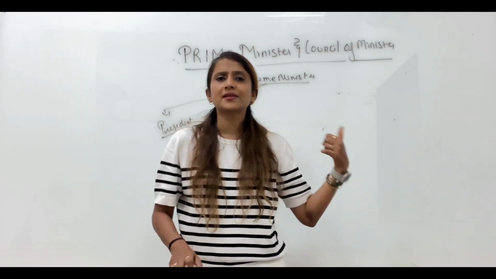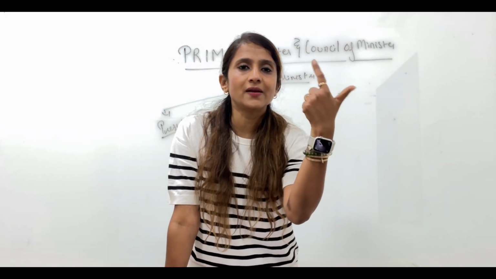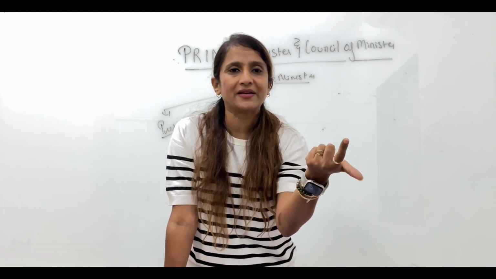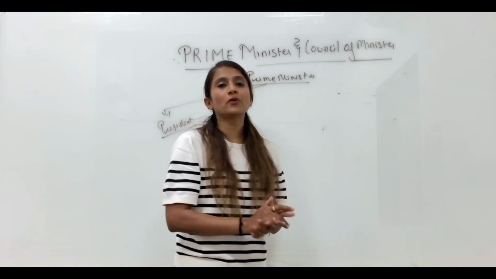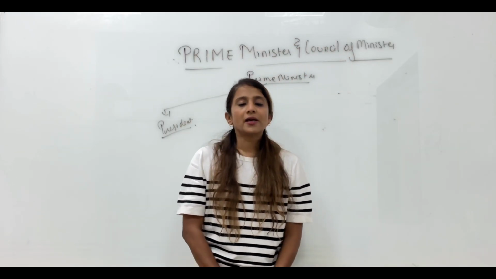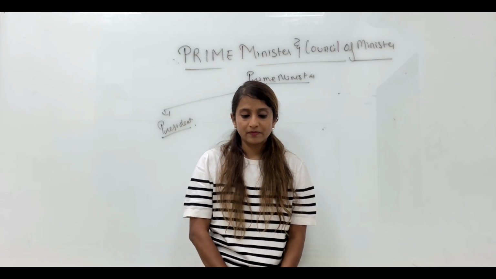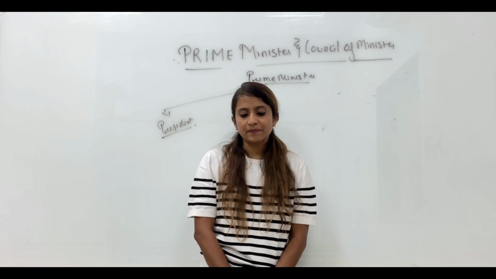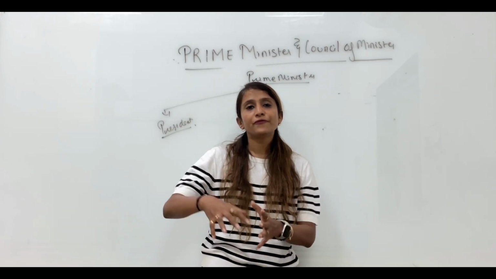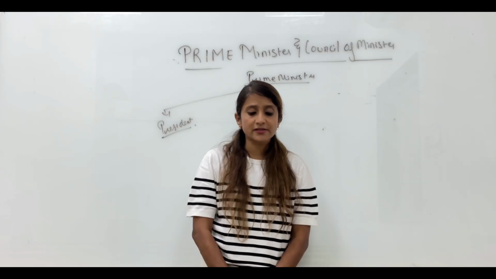Now, you must be wondering, it is the same point I said in the cabinet. Yes, because the President has to take advice of the Prime Minister and Council, and when I say Council, it is actually the Cabinet. So a lot of powers will be repeated here. The President will summon the House and prorogue the House on advice of the Prime Minister. On the advice of the Prime Minister, the President will appoint the Council of Ministers. On the advice of the Prime Minister, he will appoint people on different posts like governors, judges.